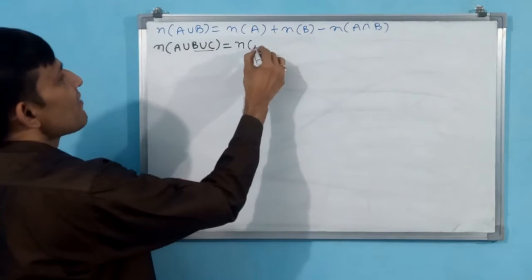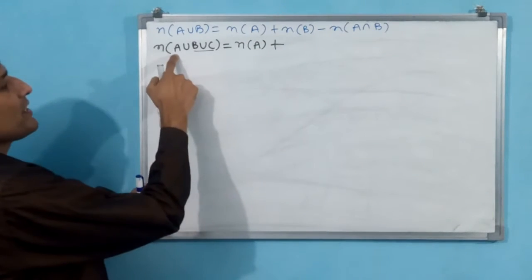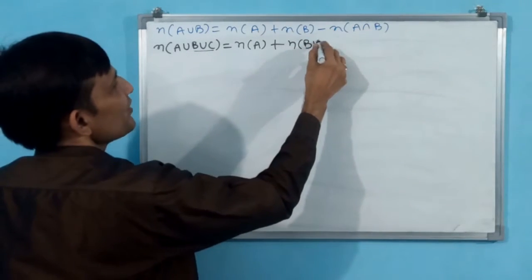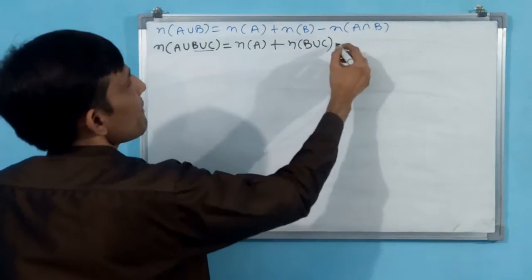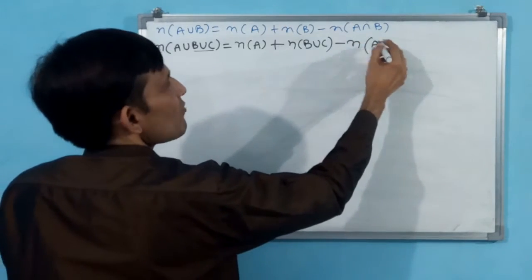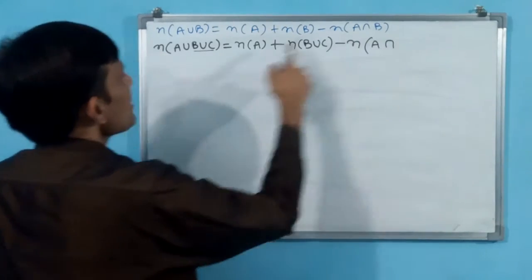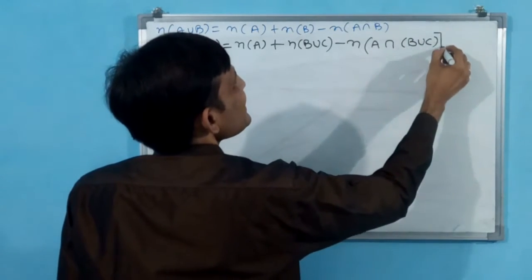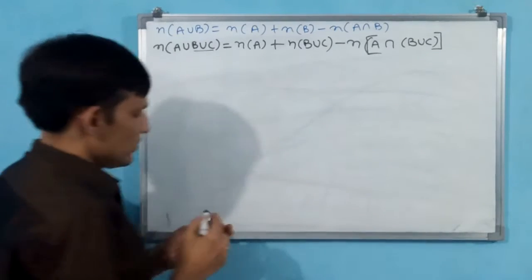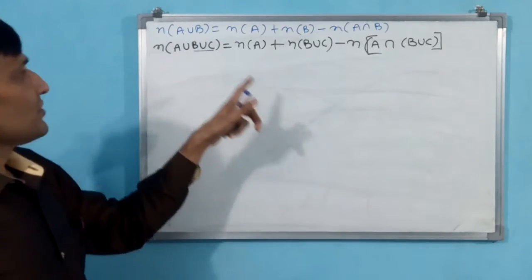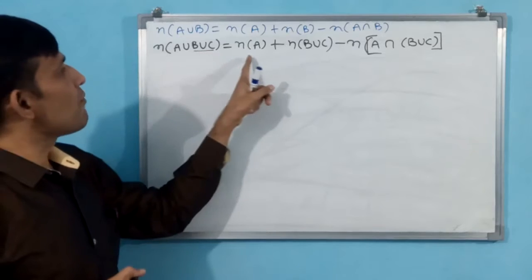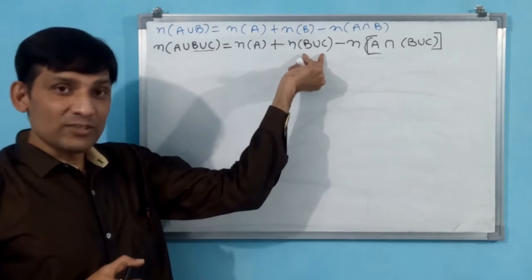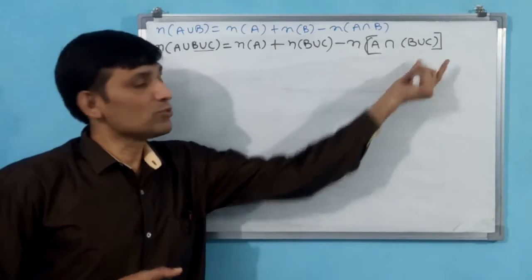Say n of A will be like this only. You see n of A. Okay, n of B means here B is B union C, minus n of A intersection B, which means again B union C. Like this I am doing. Have you understood now? See, 3 sets I have made 2 sets only, but the second set contains another 2 sets. Here is 2 sets, here is 2 sets.